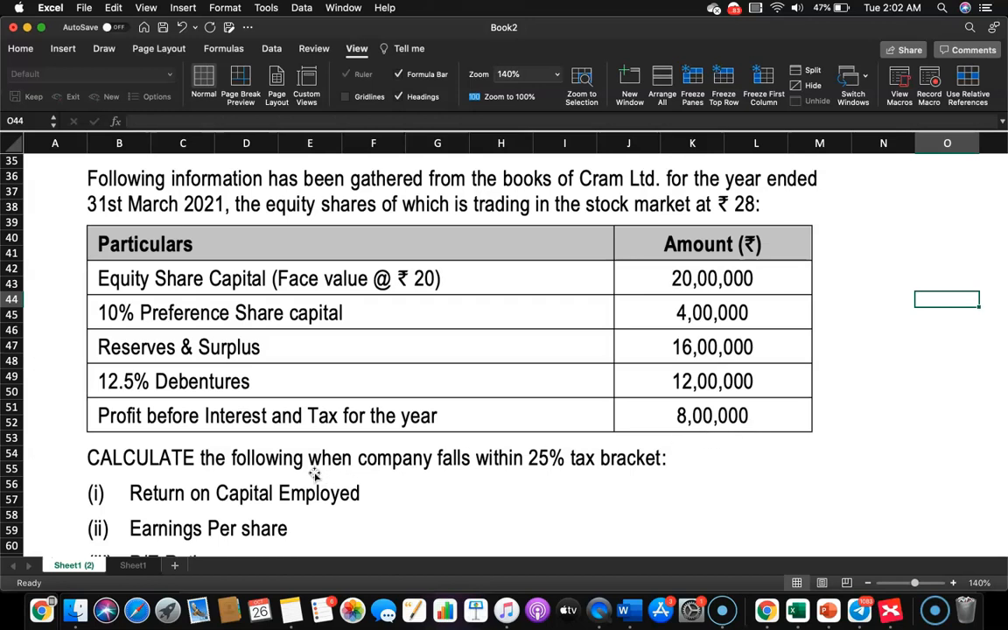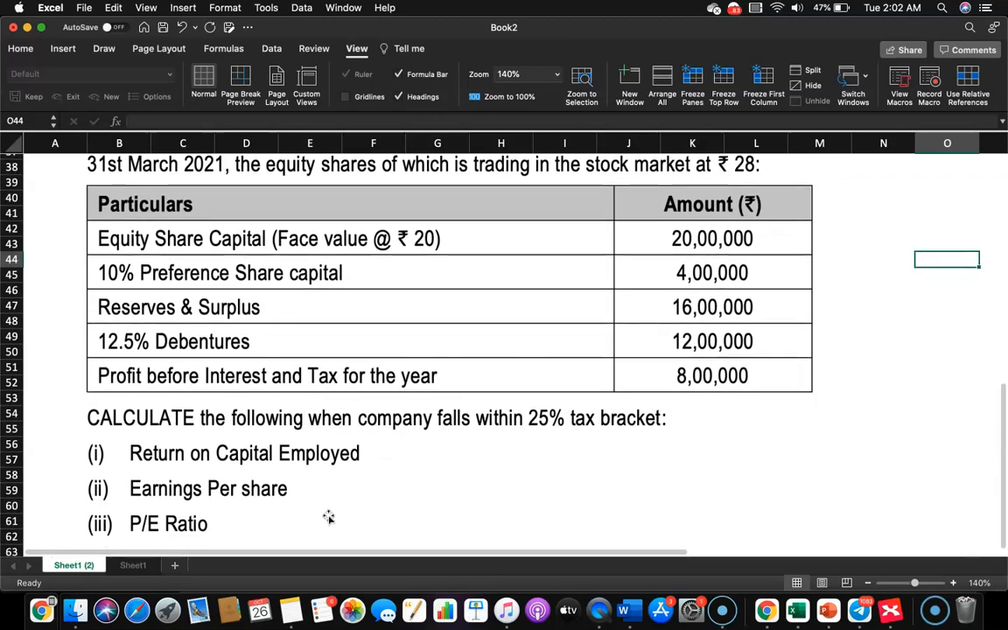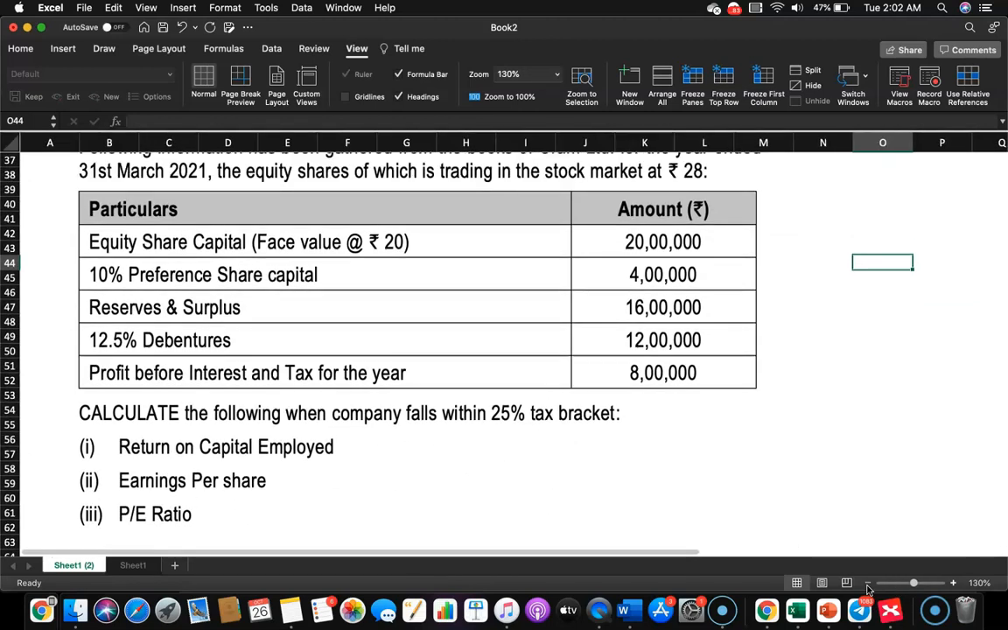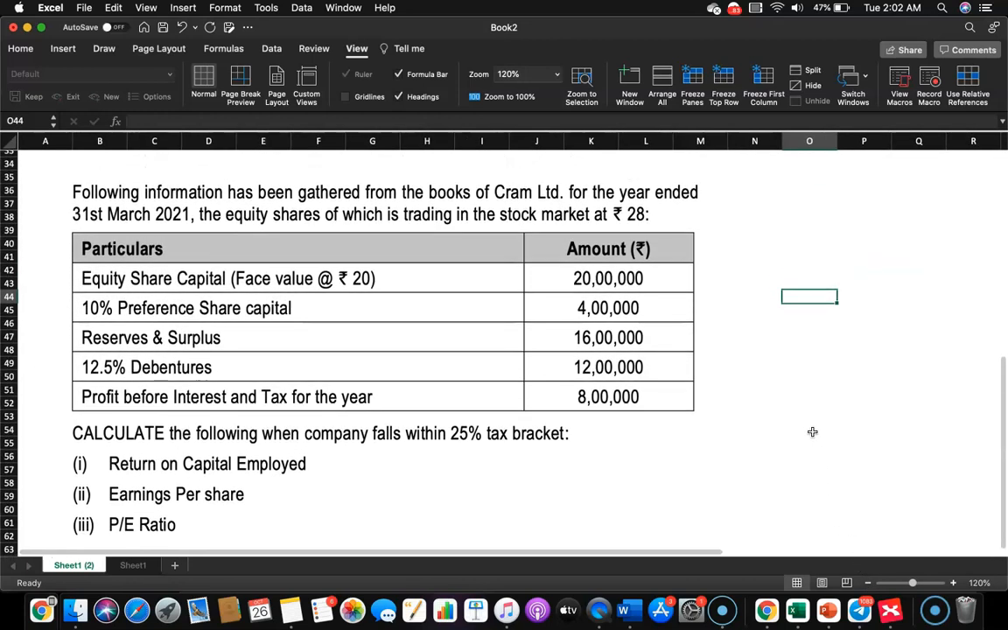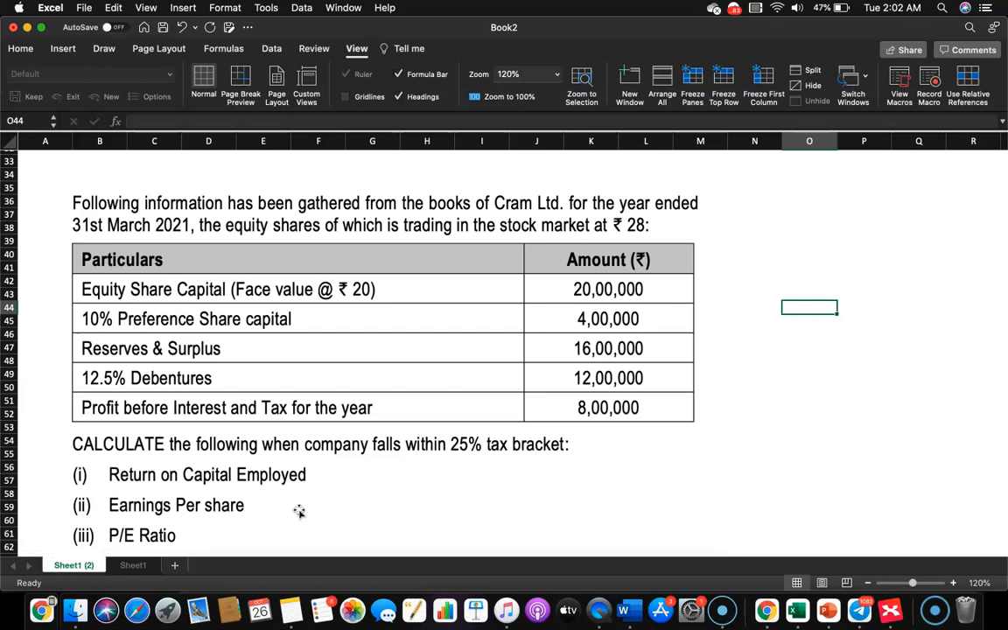You have to calculate the following when the company falls within the 25% tax bracket. Number 1, return on capital employed. Number 2, earnings per share. And number 3, PE ratio as well. Okay, so let's do that. And for this we basically have to prepare the income statement, because we need so much information for preparing these ratios. So first we'll prepare an income statement.